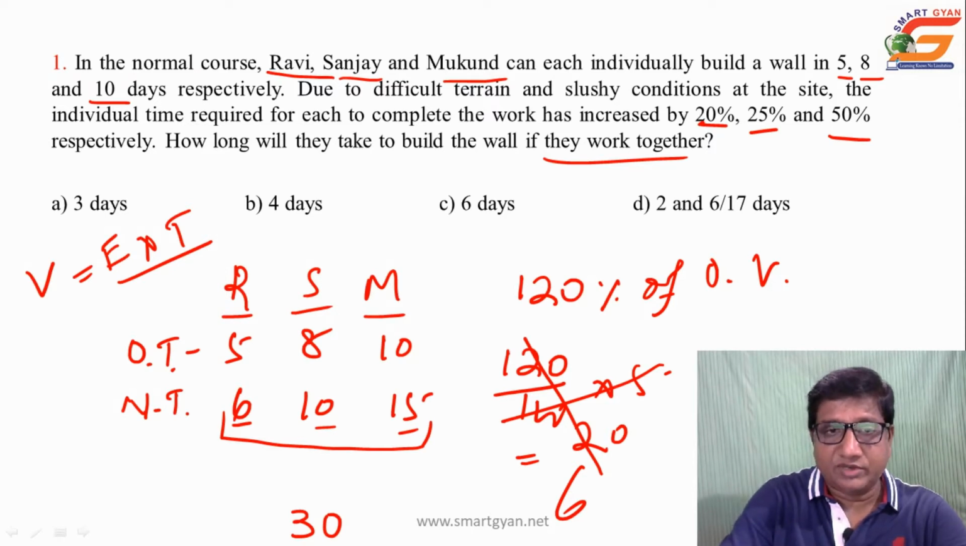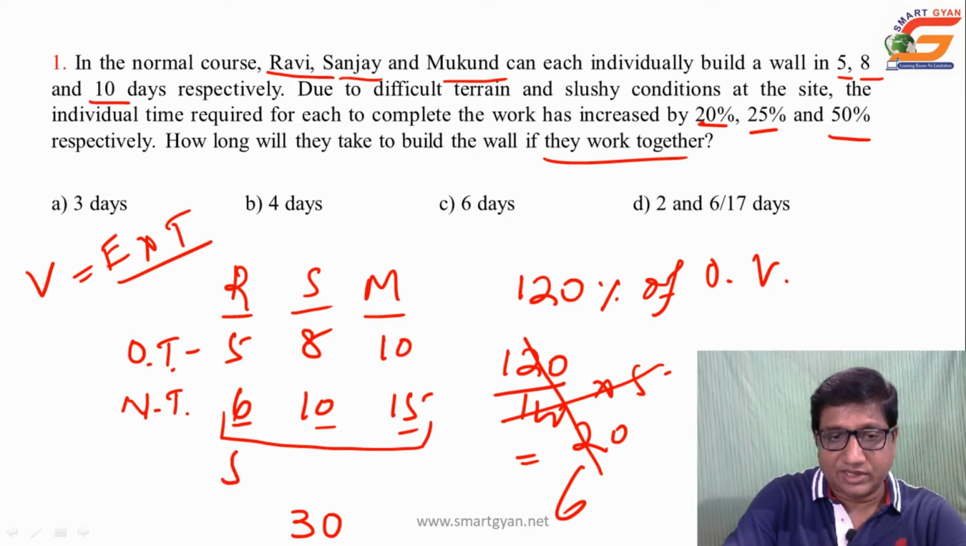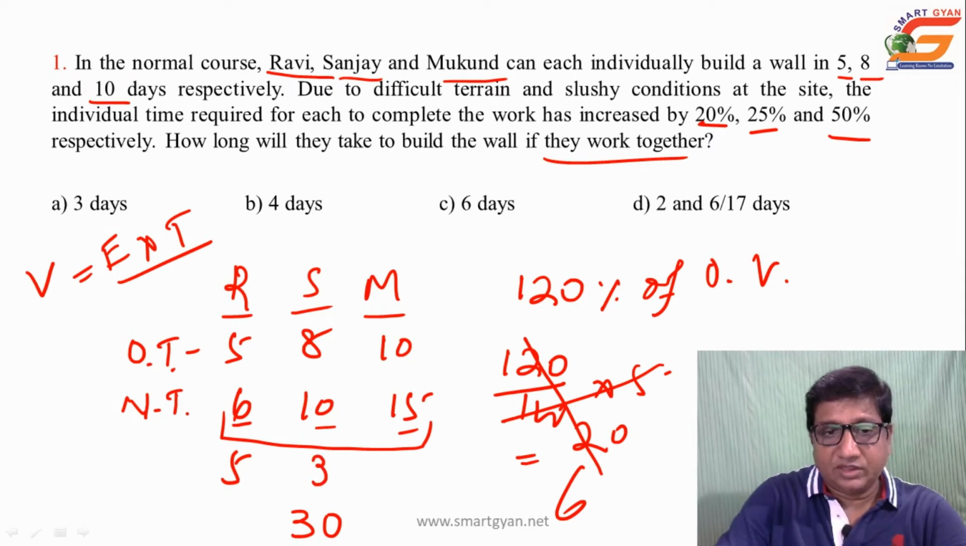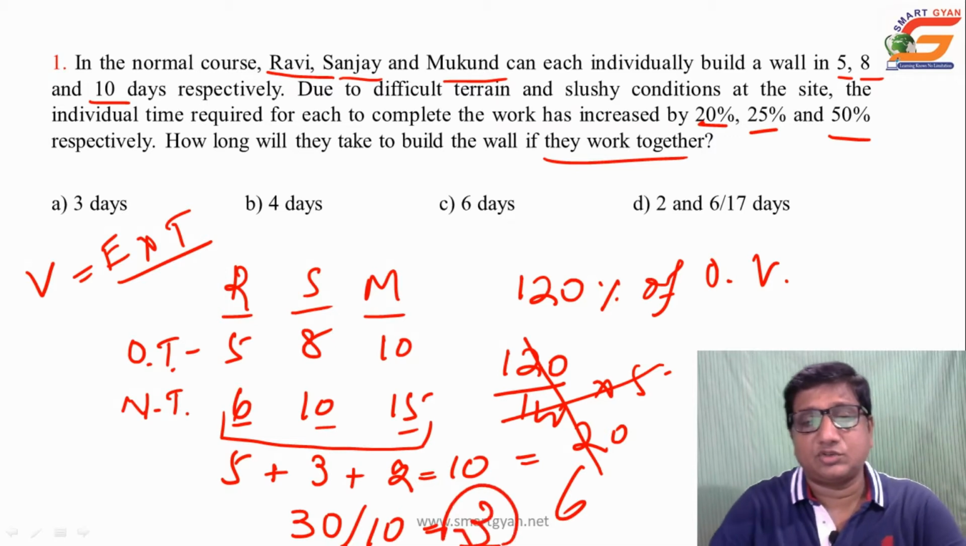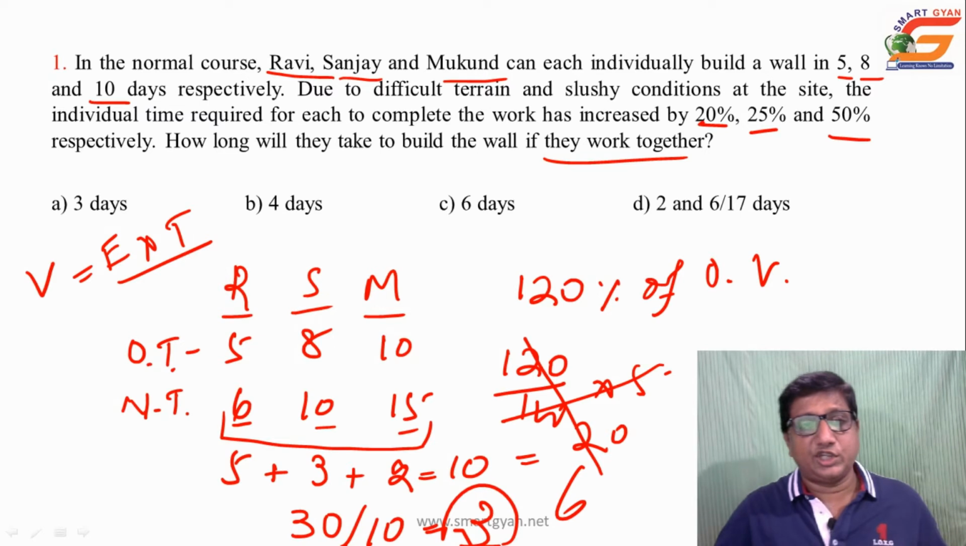This is the total work or volume of work 30. Then as time given for Ravi is 6, the efficiency of Ravi will be 30 divided by 6, that is 5. Then for Sanjay 30 divided by 10, that is 3. Then the efficiency of Mukund will be 30 divided by 15, that is 2. So in one day Ravi can do 5 parts, Sanjay can do 3 parts and Mukund can do 2 parts. So all of them together can do 10 parts in one day. Then the total work will be 30 by 10 is equal to 3 days. Yes, that is the time. So they will finish the work in 3 days.